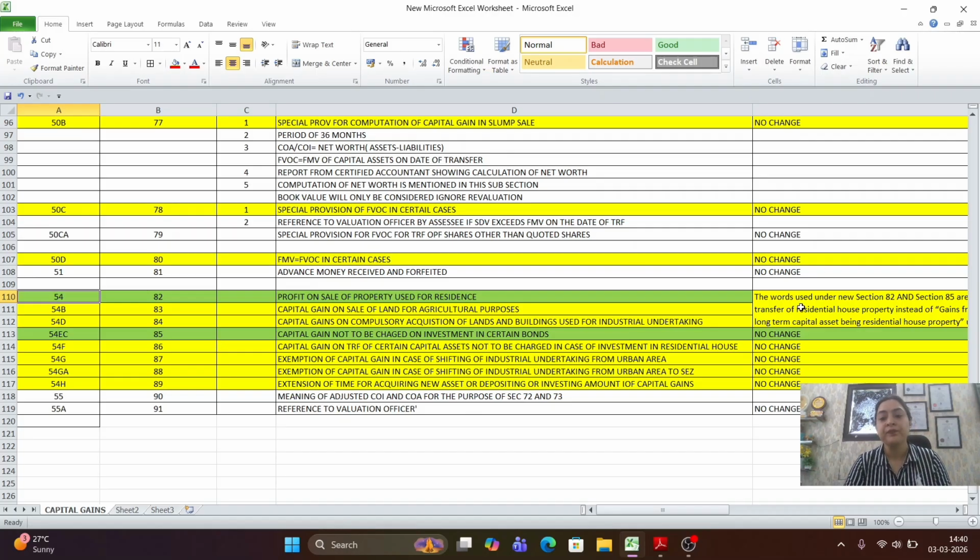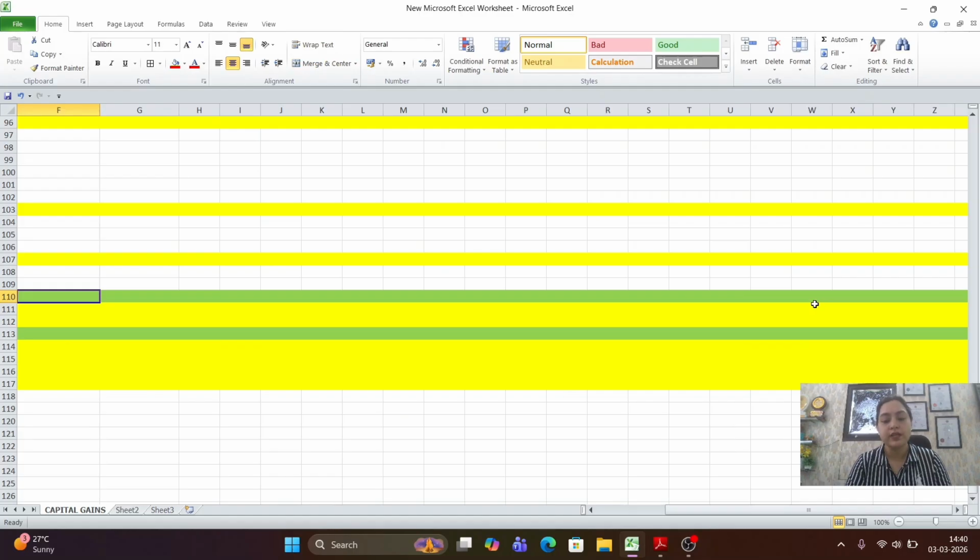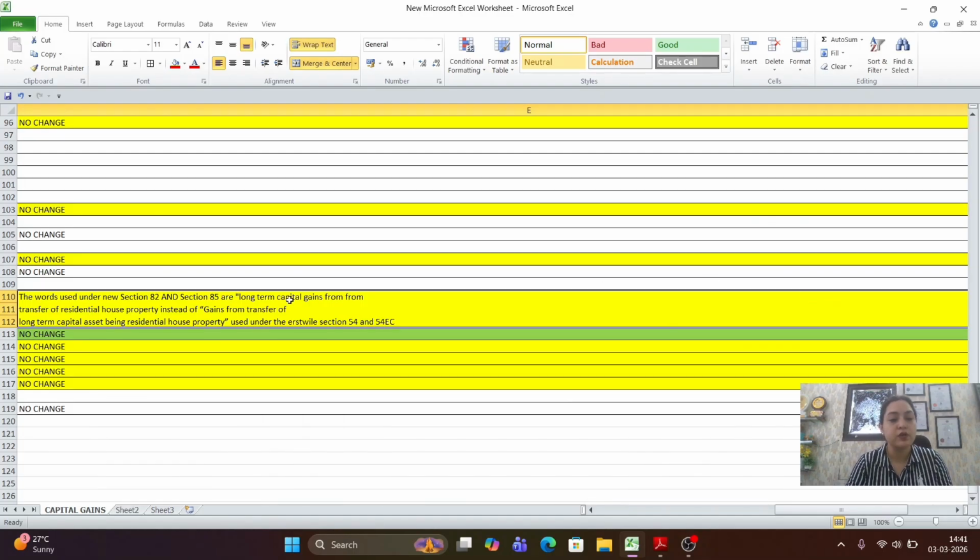The changes are in the words used under the new section. जो आपका new section है उसमें जो word use किया गया है, that is long term capital gain from transfer of residential house property, instead of gain from transfer of long-term capital asset being residential house property. Now the words long-term capital asset are made capital asset, but the word gain has been replaced with long-term capital gain arising from transfer of capital asset.